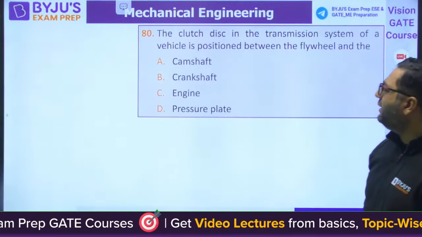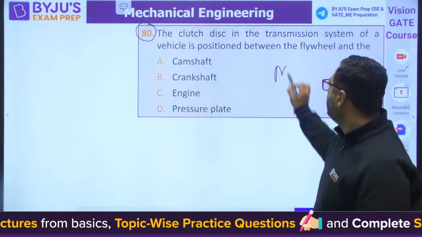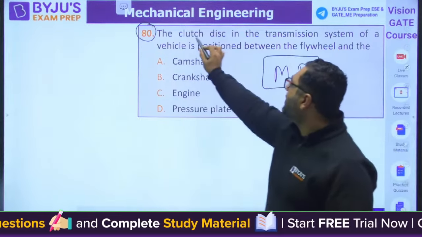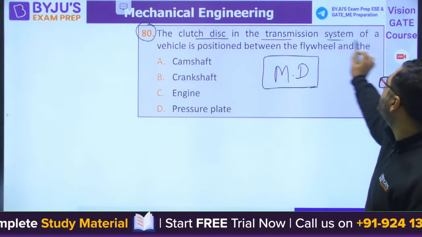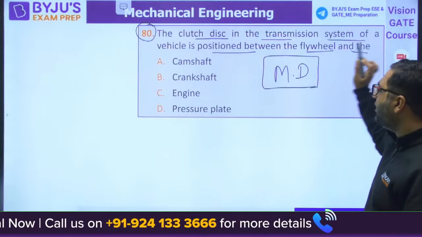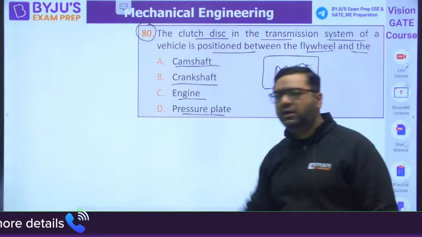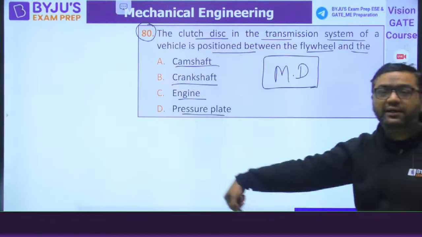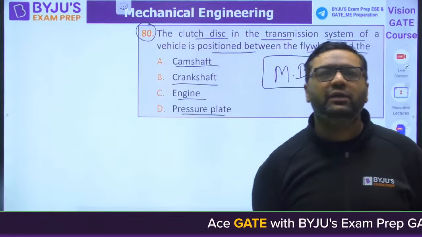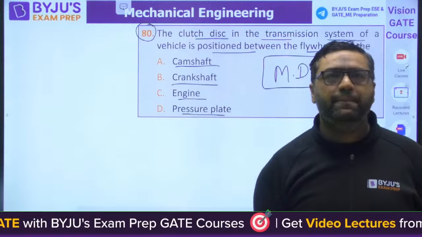Moving to question number 80. This is machine design, and very few questions are there from machine design. The clutch disc in the transmission system of a vehicle is positioned between the flywheel and the camshaft, crankshaft, engine or pressure plate. Only one term is related to clutches. Tell me the answer.